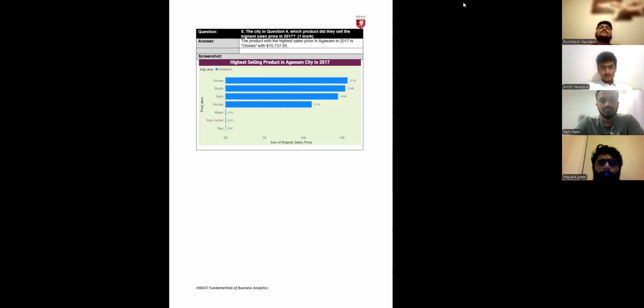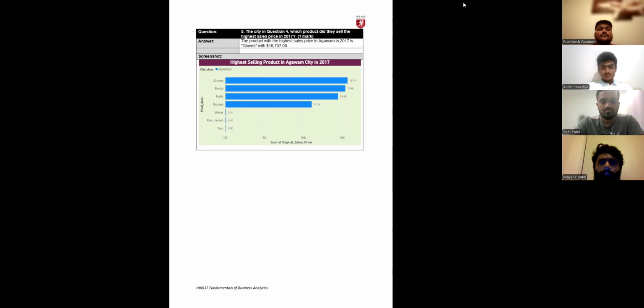Question number 5, which is: for the city in question number 4, which product had the highest sale price in 2017? In this analysis, a stacked bar chart is used to visualize the product with the highest price in Avagam city for 2017, where the data is filtered for Avagam and the year 2017.